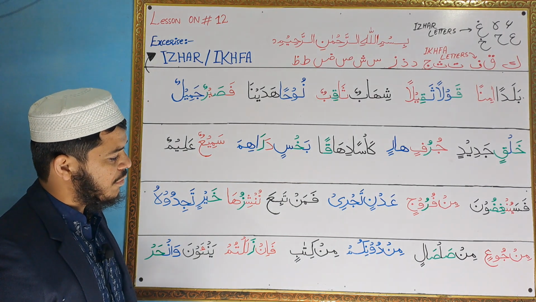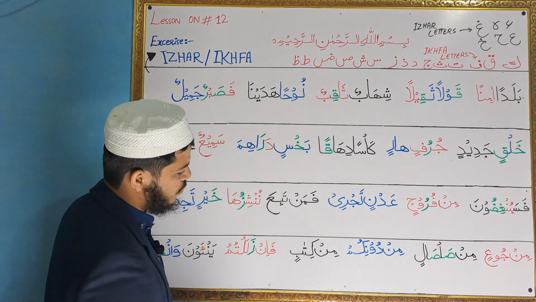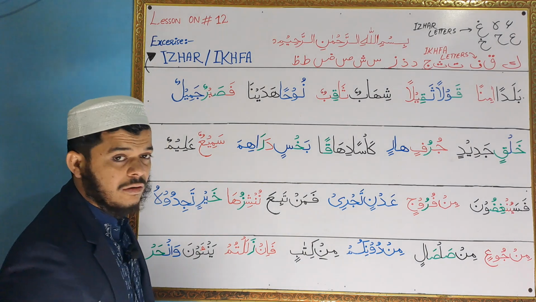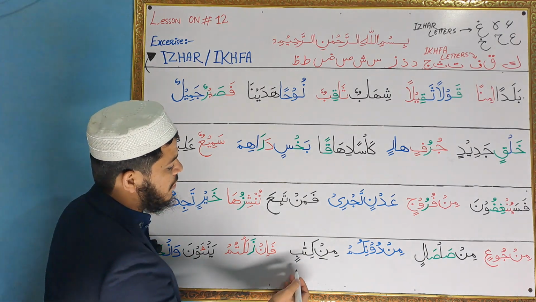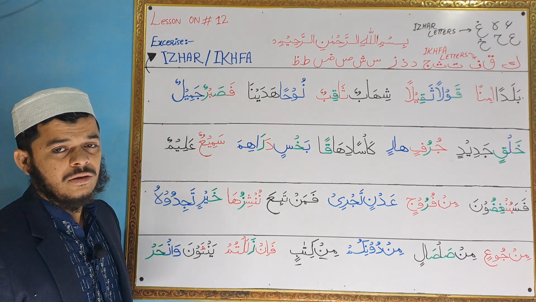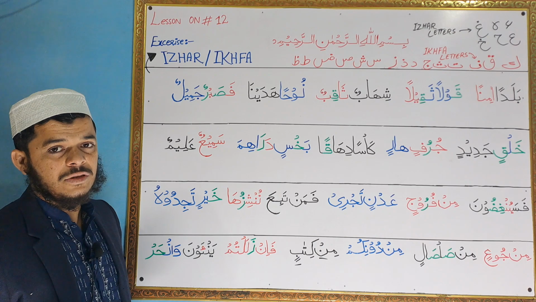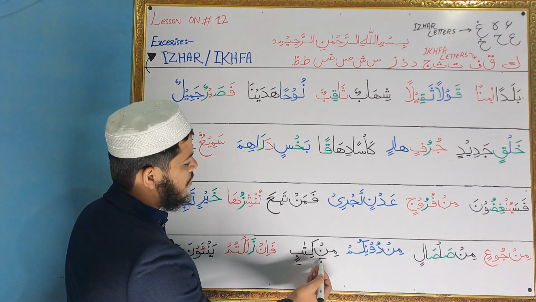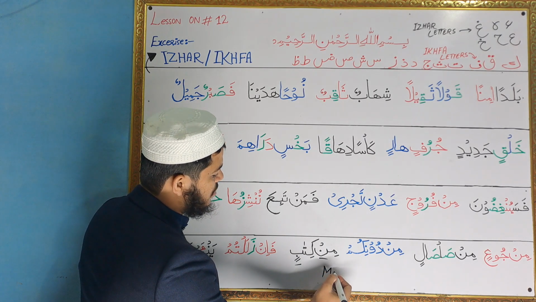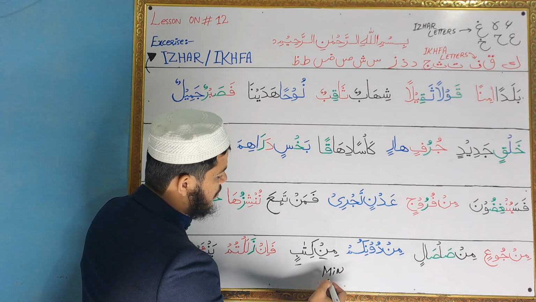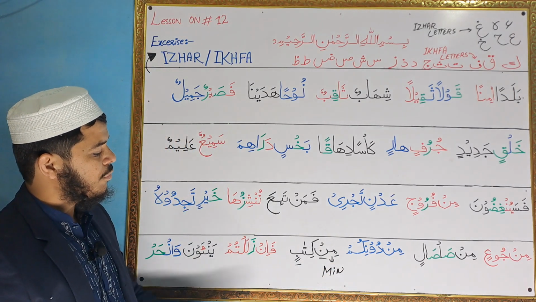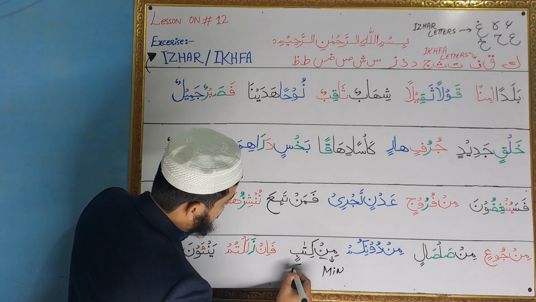So basically you know that whenever noon comes with sukoon, we call it noon sakin, okay? Or any letter comes with tanween, like double kasra, double fatha, double dhamma, the n sound comes at the end, like mim with noon, mim noon kasra, min, right? The sound of n is coming for this letter. And ba with two kasras, it's called bin.